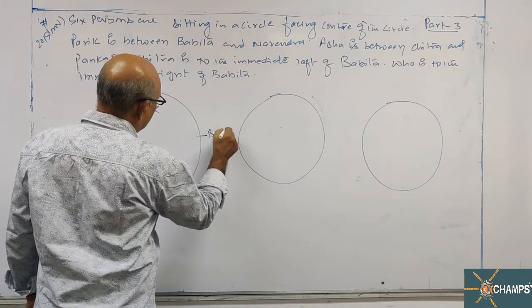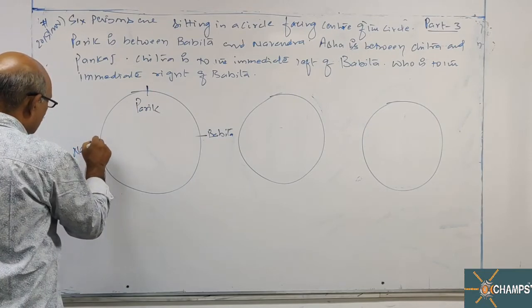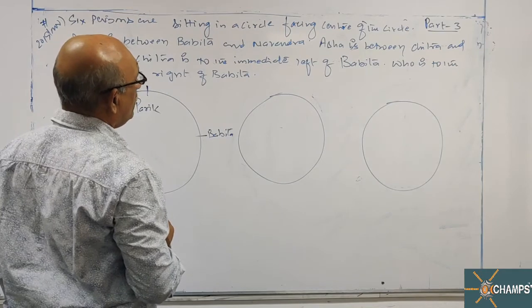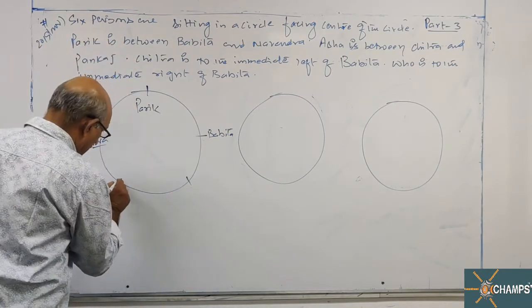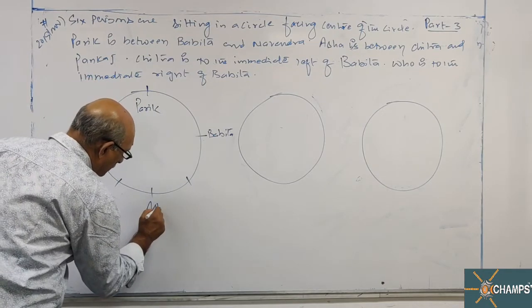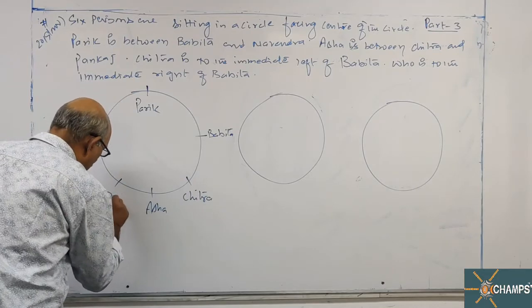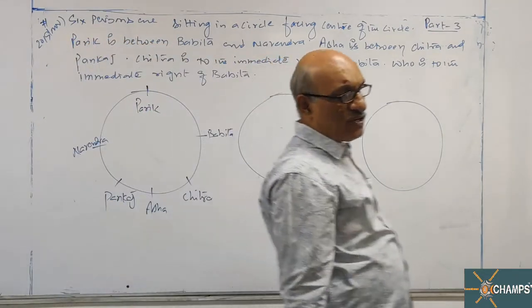Babita, Narendra. Parik is between Babita and Narendra. Asha is between Chitra and Pankaj. Asha, Chitra and Pankaj. Now 6 persons are arranged.